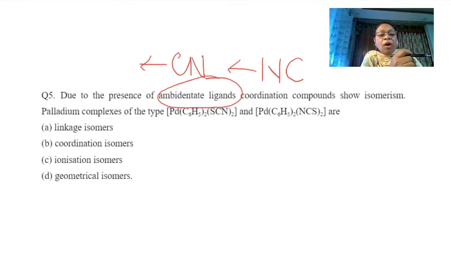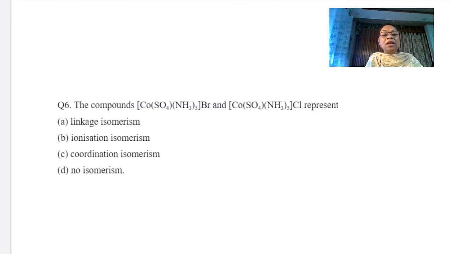So palladium complexes of the type Pd(C6H5)2(SCN)2 and Pd(C6H5)2(NCS)2 have different linkages, so they have to be linkage isomers. The link is through N and through C. Link is different, so this is linkage isomers. That is the correct answer. Going to the next one.